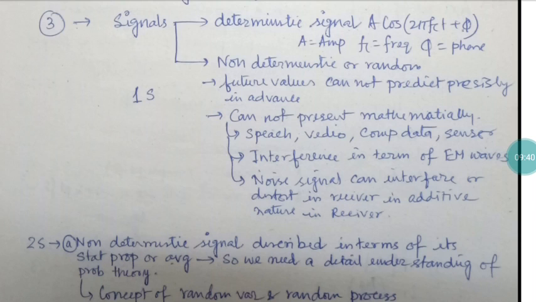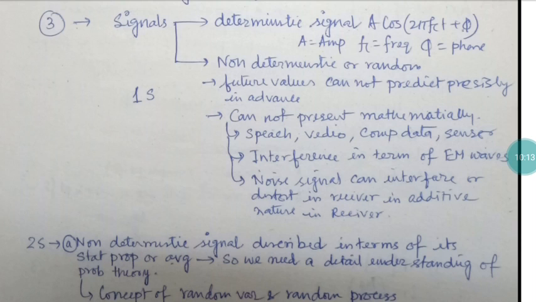Now if it is deterministic in nature, it can be easily predicted, some mathematical functions or some circuit can be easily built to extract the original one. But if that signal is not deterministic in nature, meaning it is non-deterministic or random, these facts are very important, because the interference, the noise signals, and this distortion part should be eliminated in the receiver.